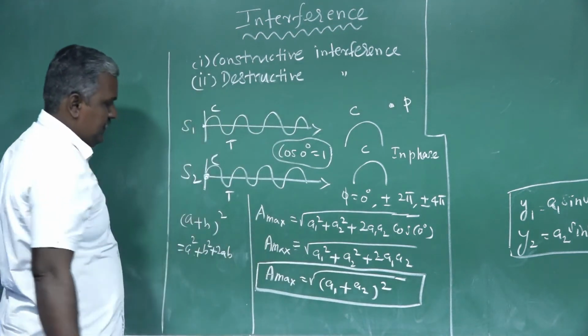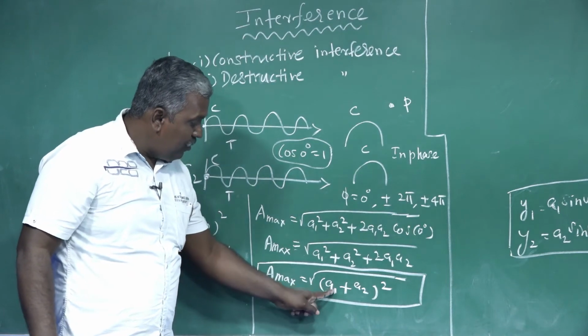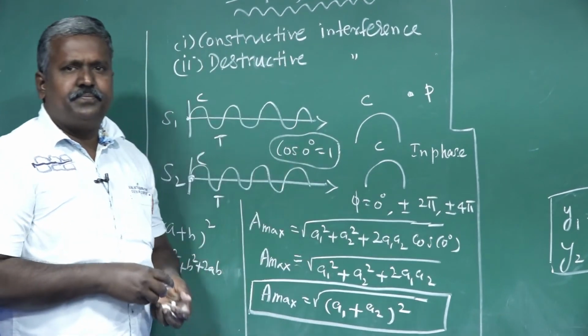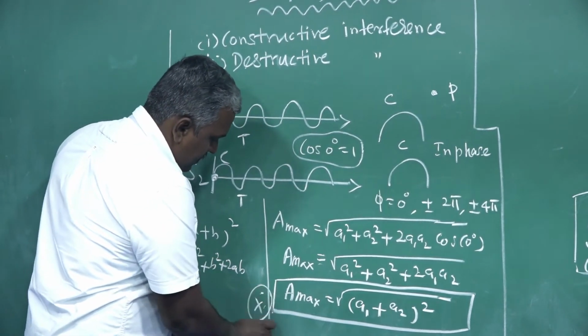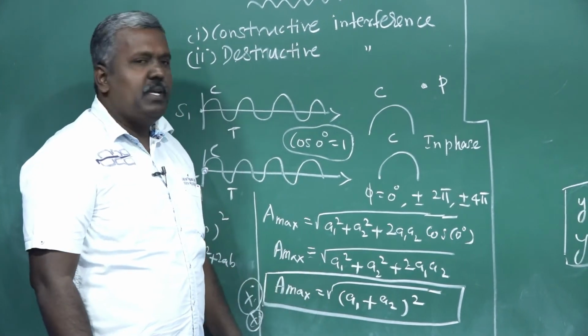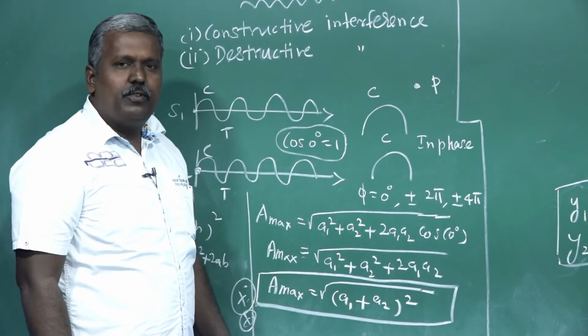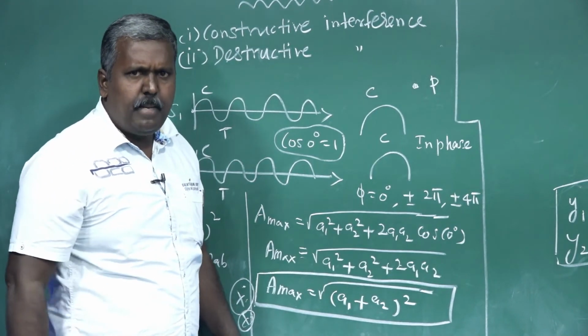So the formula for A maximum is equal to root of A1 plus A2 whole square. Clear? Very, very important. At the same time, you have already studied the relation between intensity and amplitude. Remember?